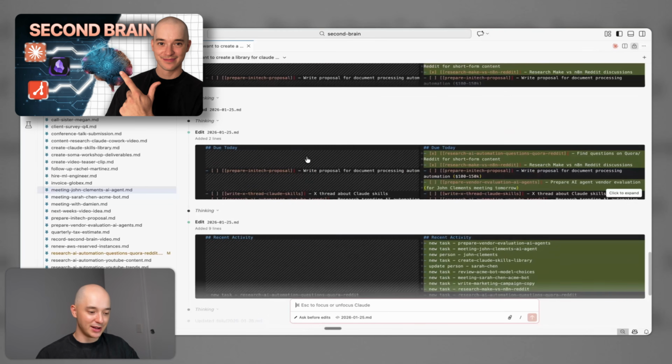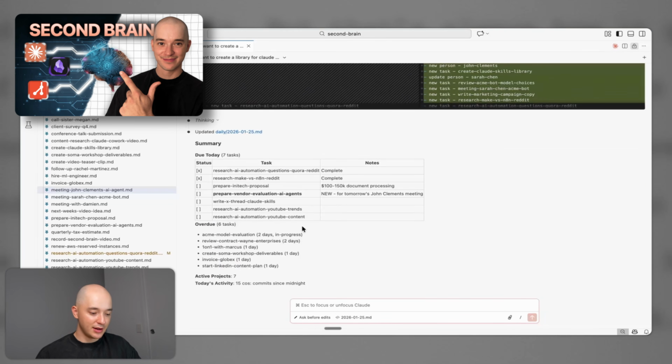Before I show you this working on a real deal, I want to explain where the whole concept of context farming fits in, because it's the piece that makes second brains, like the one I built a few weeks ago, actually useful for running a business. So here's the general problem. You can set up a second brain like the one I did in my last video, and it will be super powerful. You can brain dump anything into it, classify and plan your day, delegate tasks to AI employees, but it only knows what you tell it.